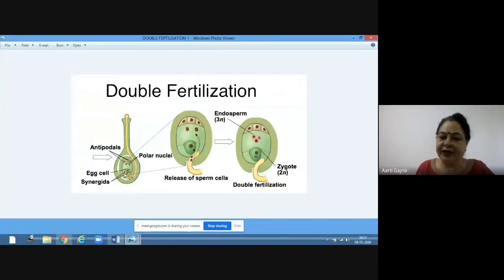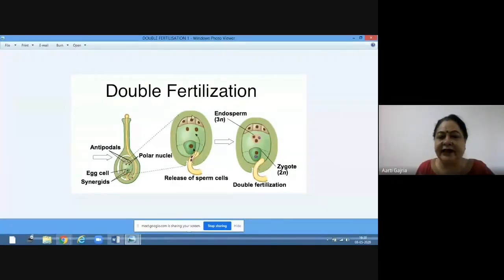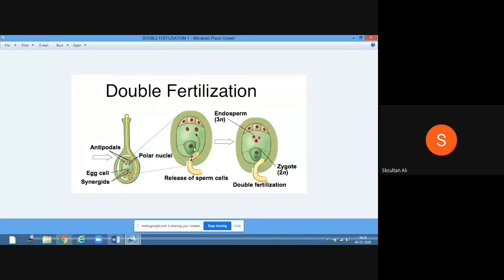Clear? Now here at the micropylar end, egg cell is there and two synergids are there. At the opposite end, there are antipodals, three antipodals. And in the center, see this is an enlarged diagram. So this is the chalazial end, three antipodal cells. These two are polar nuclei, and this whole is central cell. This is the central cell. And here it is egg cell.